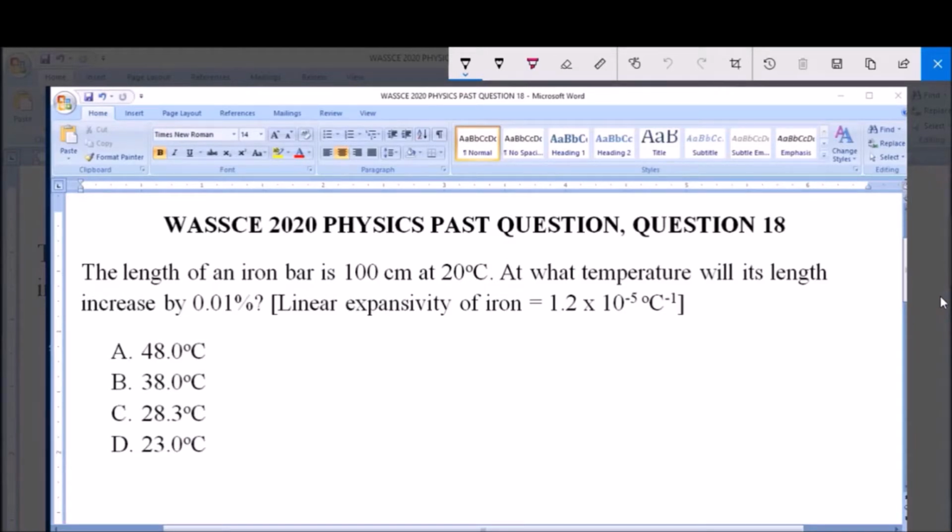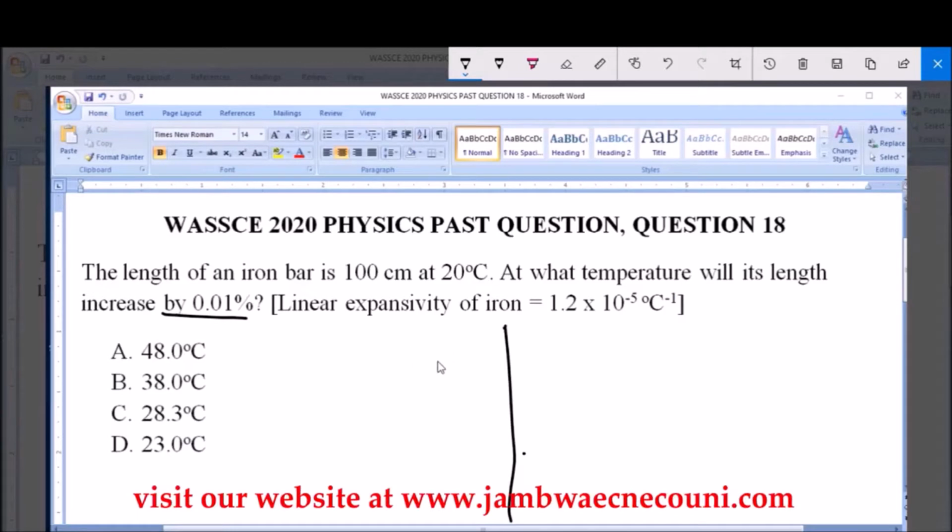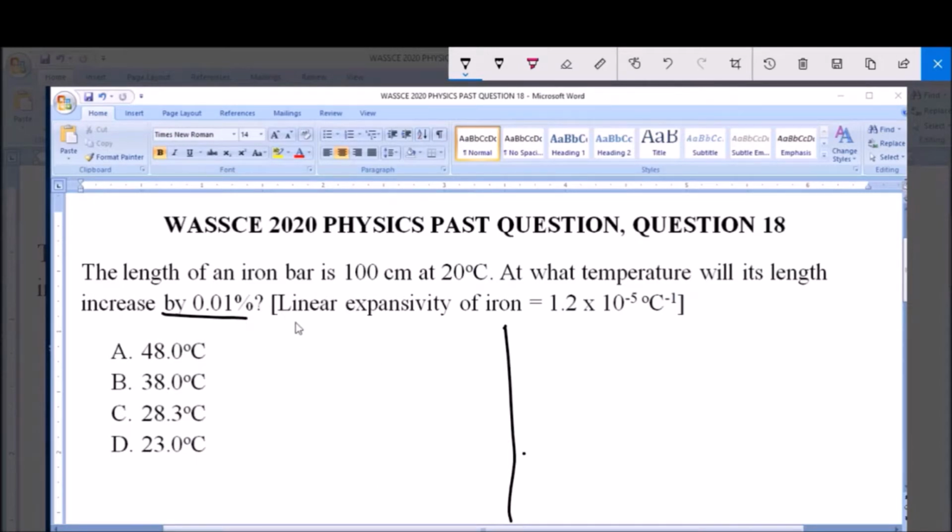So we have to find the temperature at which its length will increase by 0.01%. Now the formula for finding the linear expansivity of a given metal is given as alpha is equal to L2 minus L1 all over L1 into theta 2 minus theta 1, that is the change in temperature.